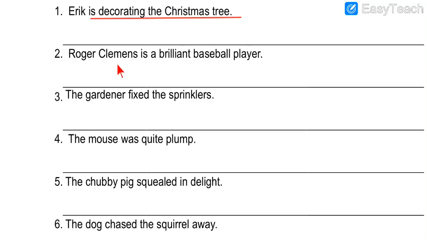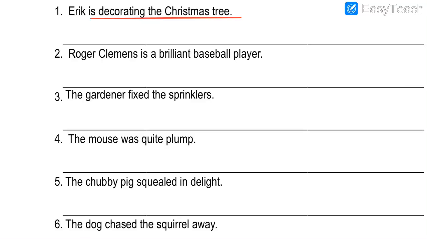Next, number 2. Roger Clemens is a brilliant baseball player. So here, who is the brilliant baseball player? Baseball is a sport played by 9 players on each team, and it is just like cricket, similar to cricket but not the same. The rules are different and the players are also fewer compared to the cricket game, but you can see it is similar to cricket. Now, who is the brilliant baseball player? So our answer is Roger Clemens, right? But in this exercise, what do we have to find out? We have to find out the predicate part, just like the first one.